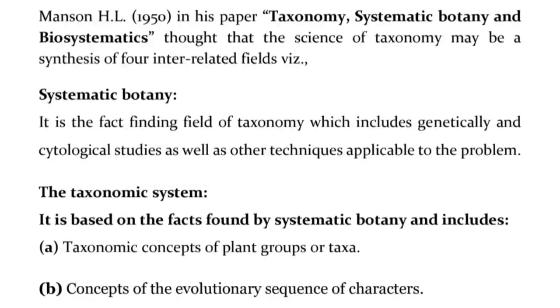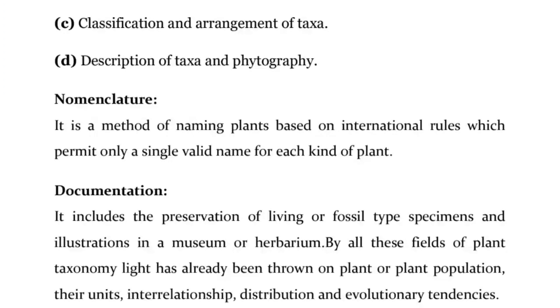Maason et al., 1950, in his paper Taxonomy, Systematic Botany and Biosystematics, thought that the science of taxonomy may be a synthesis of four interrelated fields. Systematic botany is the fact-finding field of taxonomy, which includes genetic and cytological studies as well as other techniques applicable to the problem. The taxonomic system is based on the facts found by systematic botany and includes phases: A. Taxonomic concepts of plant groups or taxa, B. Concepts of the evolutionary sequence of characters, C. Classification and arrangement of taxa, D. Description of taxa and phytography.